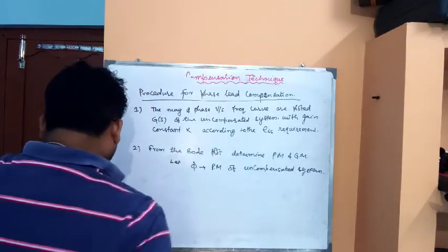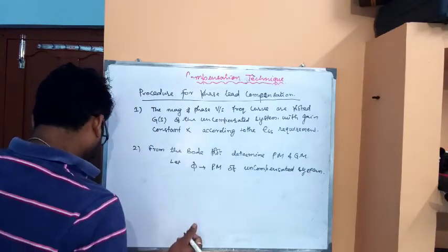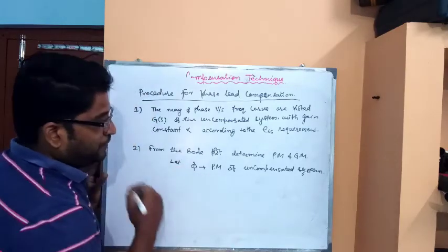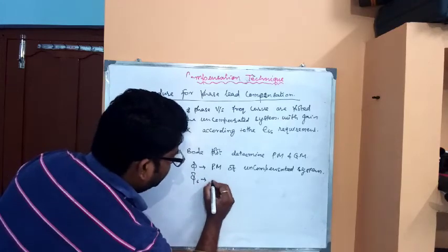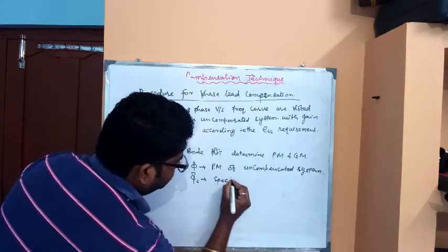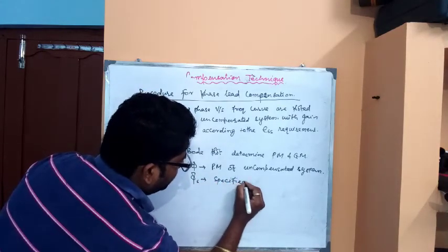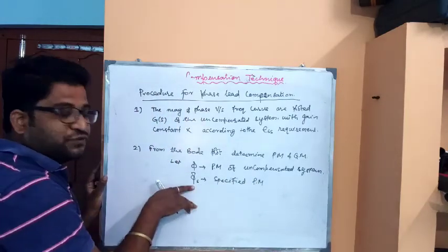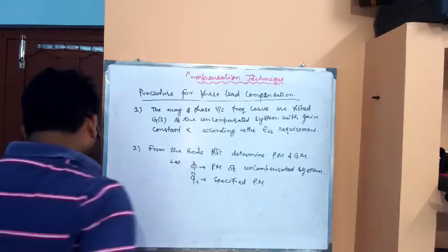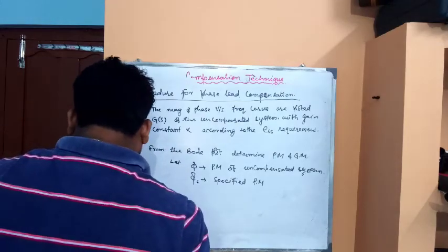Okay. Then phi s is the specified phase margin. Specified phase margin, that means we need to reach this value. Okay, for this we are using the lead compensation technique.